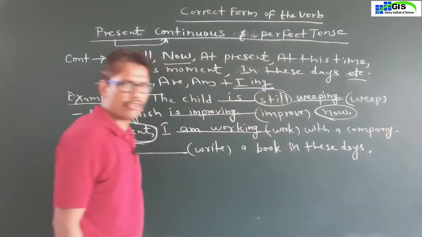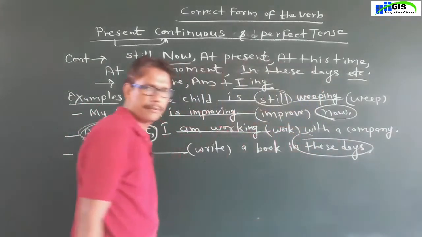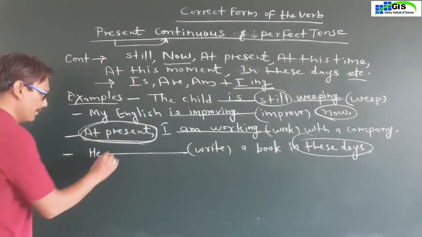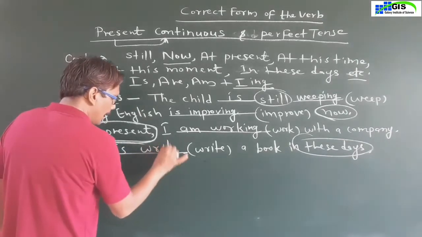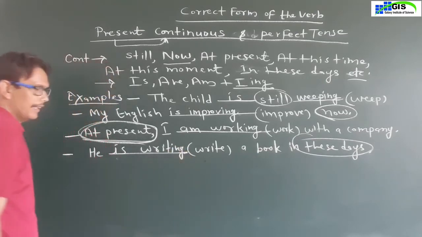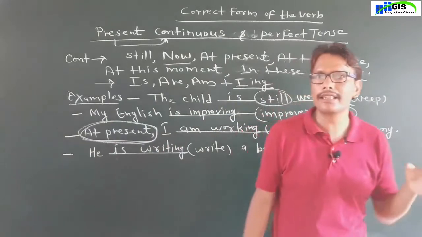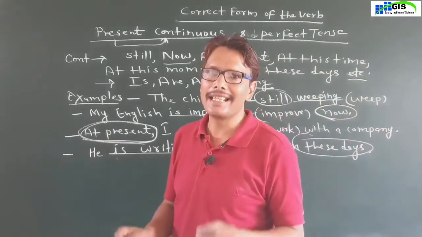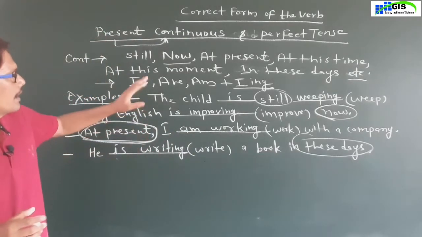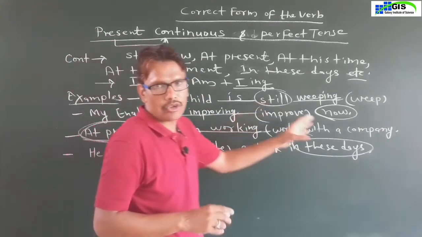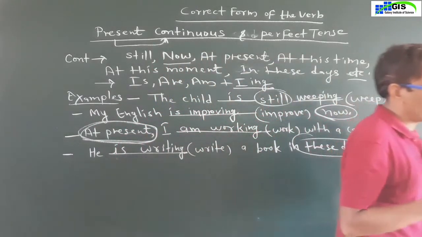This is the sentence. In this sentence, the adverb of time is given: in these days. So you will write he is, and ing with write, which means he is writing a book in these days. He is writing a book in these days. Okay, dear students, this is the present continuous tense. And next we will study present perfect tense.